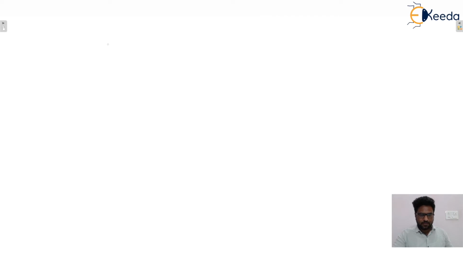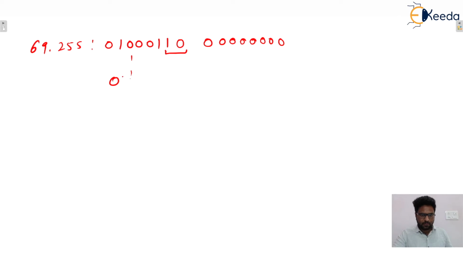Now make these supernet bits equal to 10. So this is 0 1 0 0 0 1 1 0. These are the supernet bits and these are the host bits. So host will start from zeros, and these will go from all zeros to all ones, all host.